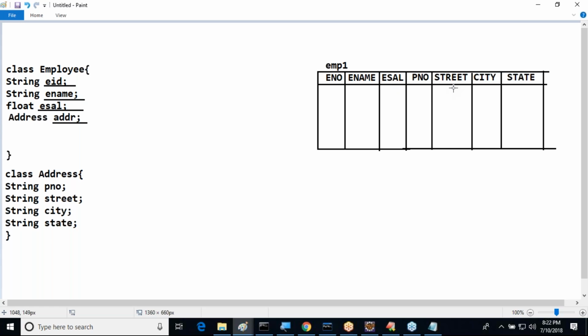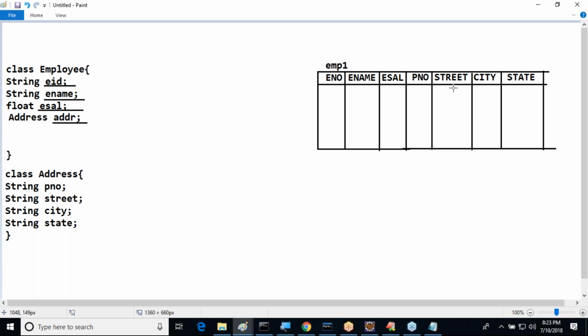There is definitely a mismatch coming. In the point of granularity of these classes and these tables, some mismatch is coming here. Answer my point now. This mismatch will reduce data persistency in our enterprise applications.